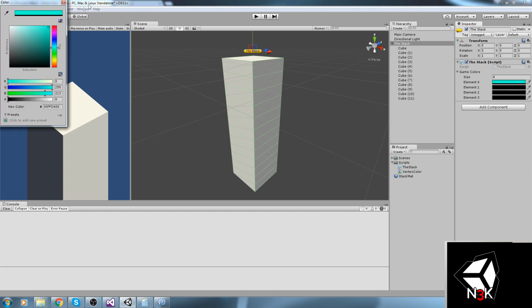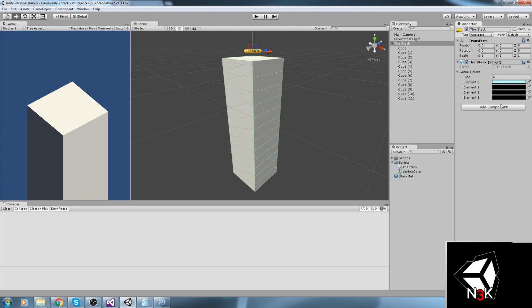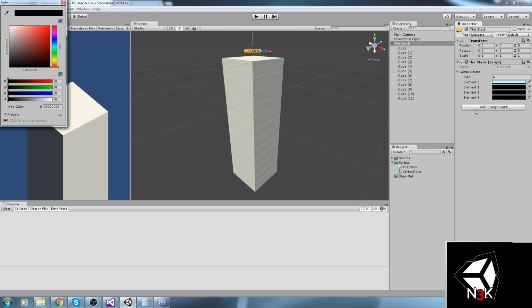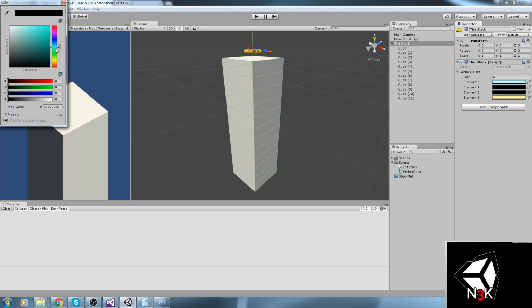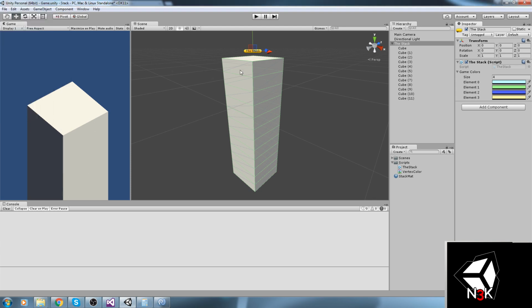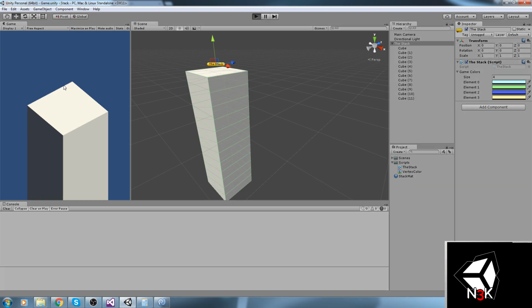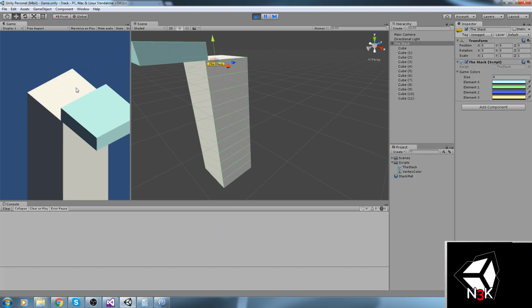So I'm going to be putting it on, say, something like really cyan blue for the first color. Now, know that since this is a sin, it's going to stall on the first and on the last value for a little while, so make sure those ones are really light colors and really nice to look at, compared to the one in the middle, which should catch the eye a little bit more because they're going to be so fast. Okay, so now with these four values, let's go ahead and just play this game.